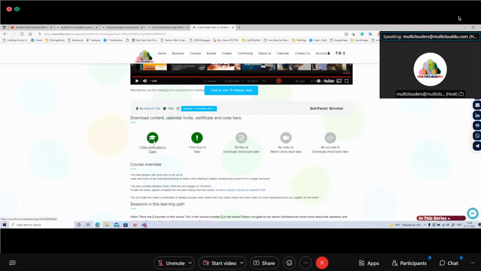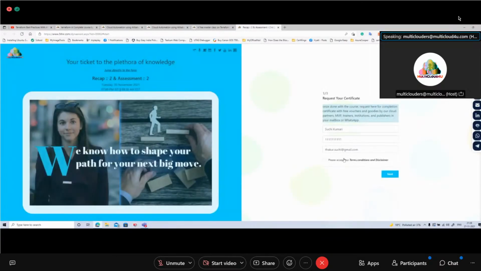This is the participant certificate. Once you click the link, it will ask you for name, email, phone. If you have already gone through the process, it will not ask you, it will just show you. You just have to click, and then you will be able to do it. So if I click this, it will take me to this page where you will see everything, and then you just accept and next, and then you put the code there.